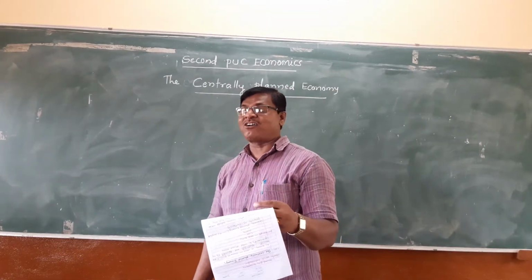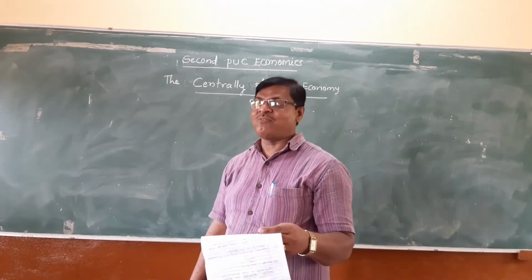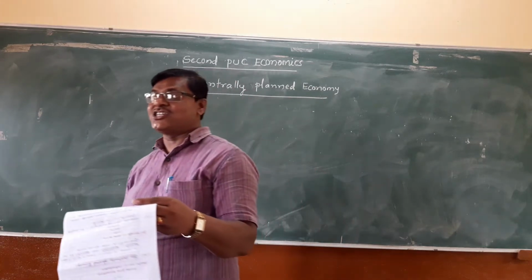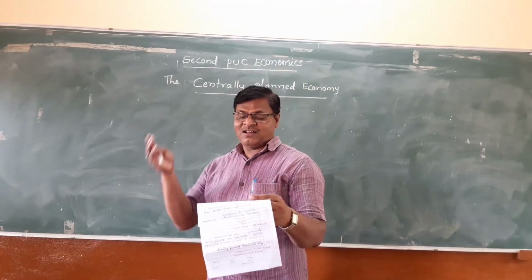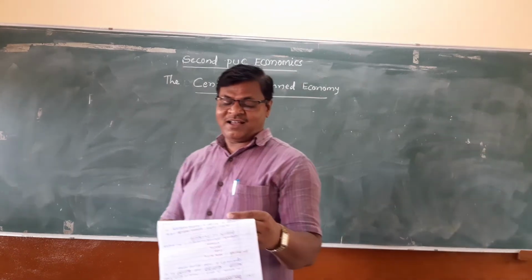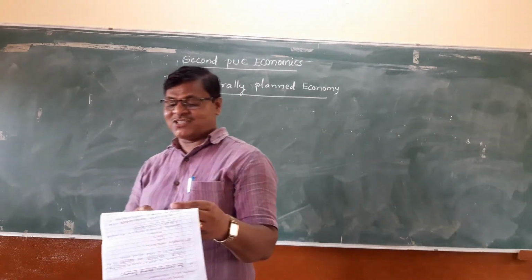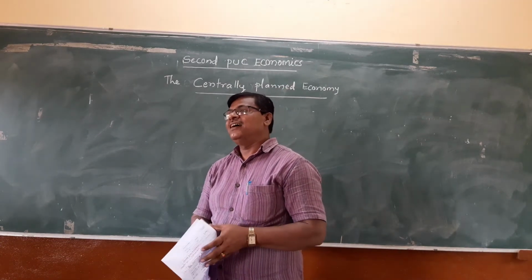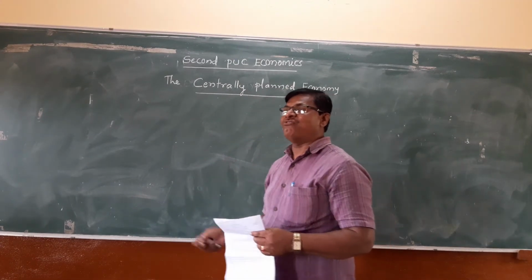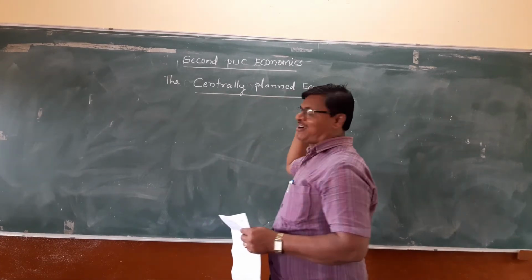The government organizes all economic activities and distributes various goods and services among the consumers on the basis of its own decisions. This is the meaning of the centrally planned economy.